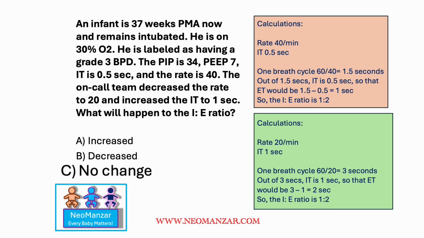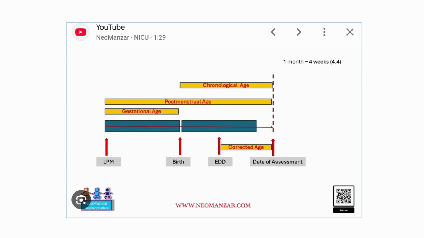So now let's go and discuss what we talked about regarding the terminology. So see, here is the thing. The corrected age starts after the expected date of delivery. So if the patient is born at 27 weeks and is now 37 weeks, you should not use the word corrected age. I hope I am making this point clear. This presentation is available. It's a short video, like 1 minute and 29 seconds. You guys can watch that. That explains the differences between using different terminologies.